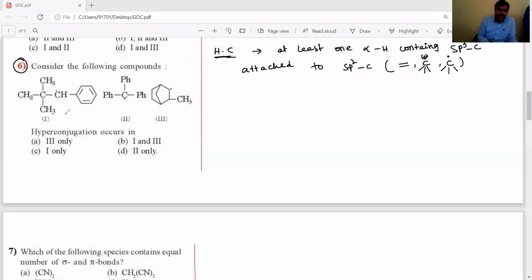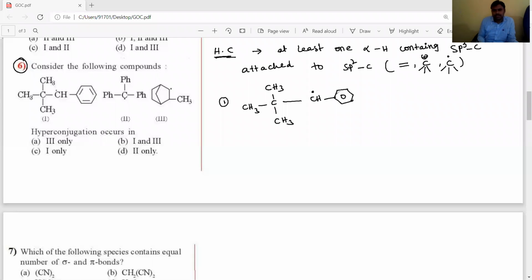Okay, now we have to identify that. For example, the first compound, if you observe, is the benzyl free radical.